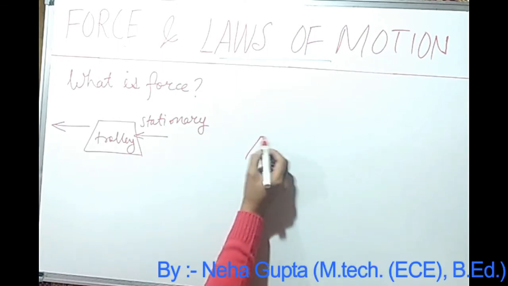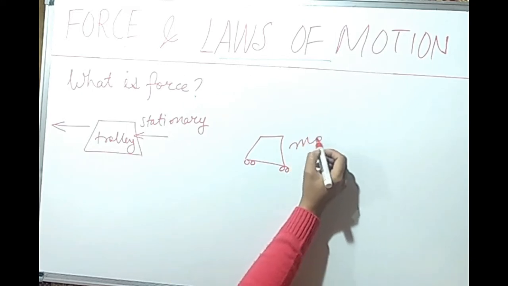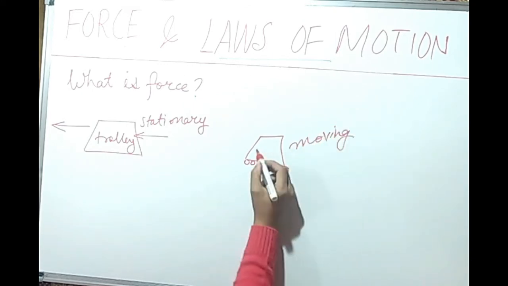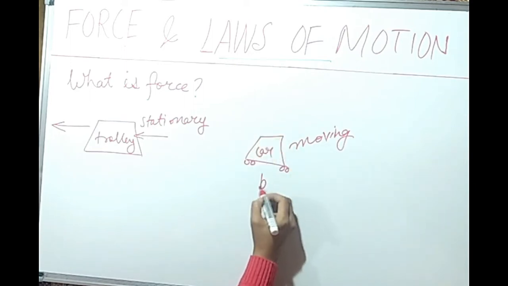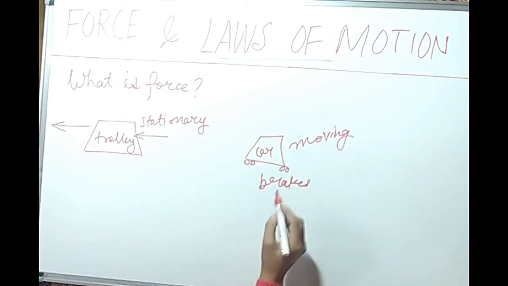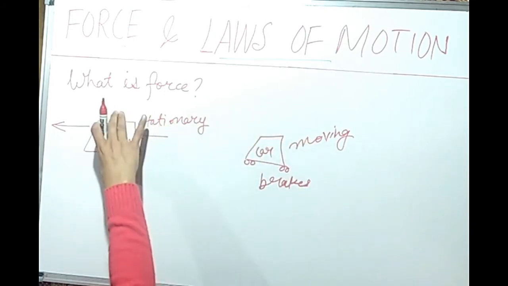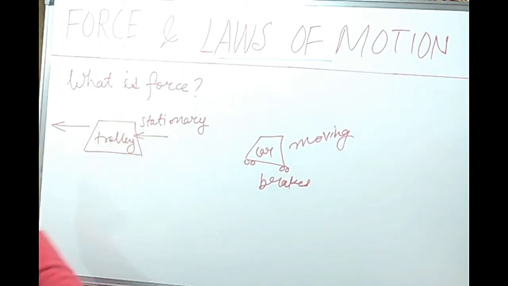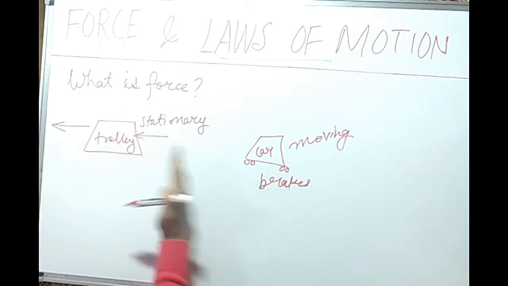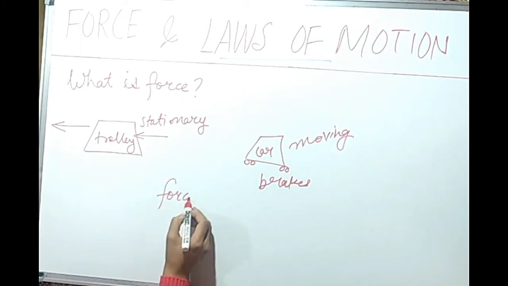Next object, we have a car. This car is a moving car. To stop this car, we will apply brakes. That means we are applying some effort to stop this car. And in this case, we are applying some effort to move this stationary object. So, the effort we are applying in both these cases, that effort is called force.